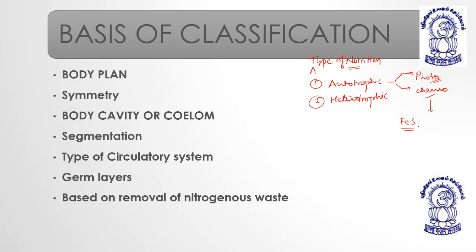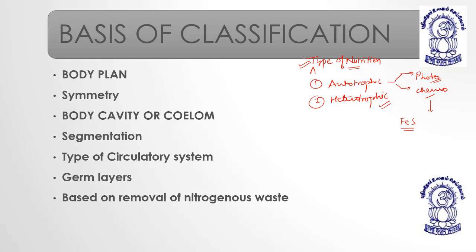So chemosynthetic bacteria, the iron sulfur bacteria, are one of those bacteria which actually help to maintain that anaerobic environment of those times. They help to convert simple or complex chemical molecules into some useful substances so that they can extract energy out of it, right? Then we have the heterotrophic mode of nutrition, in which they are dependent on others, whether parasitic mode of nutrition or different types of nutrition. Okay, we are not going to talk about it, we are just going to talk about the basis of classification. One of the bases of classification is type of nutrition.